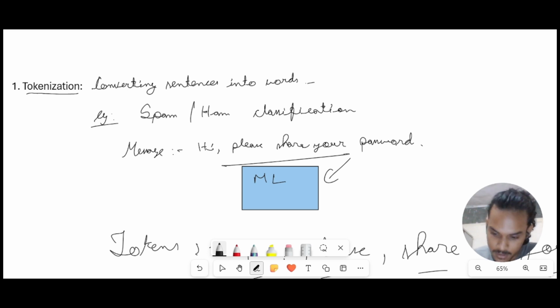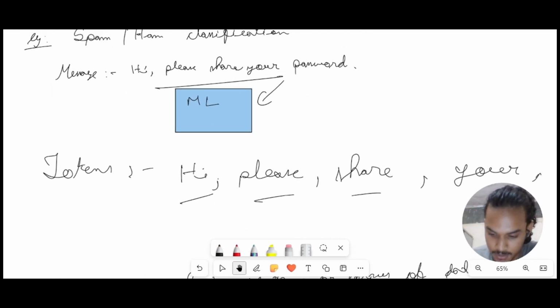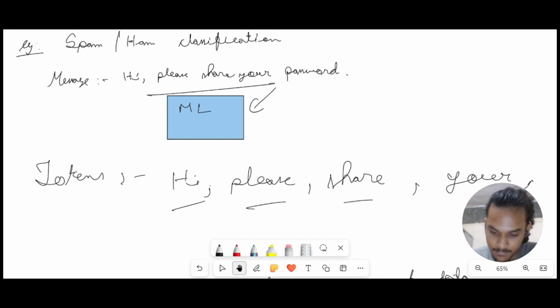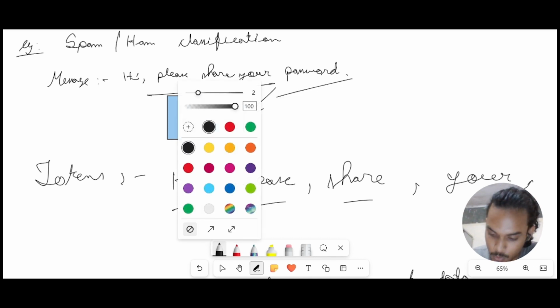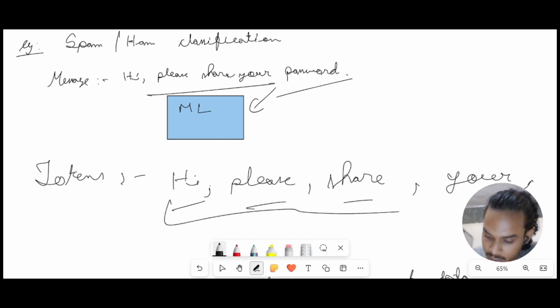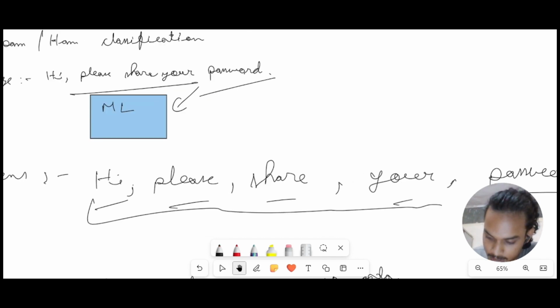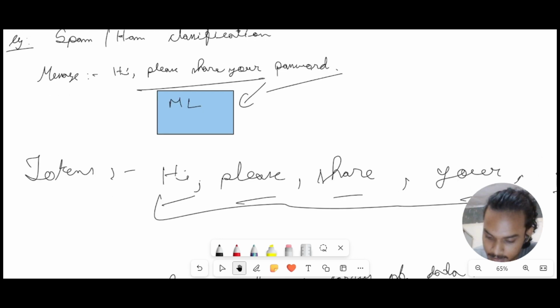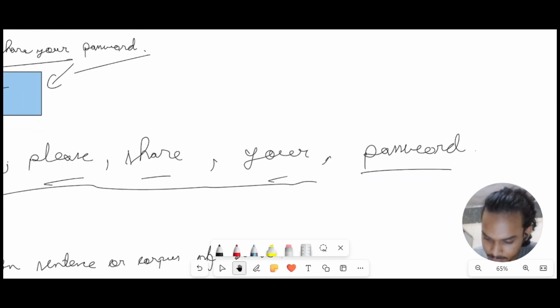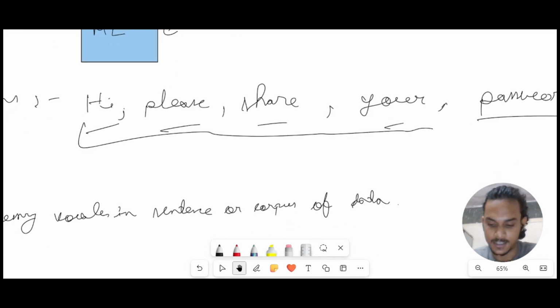So the first process to make our natural language understandable to the machine is to tokenize it. That's what tokenization is basically, making tokens, converting our sentences into words. For this particular sentence, the tokens will be hi, please, share, your, password, and every word is a different token, as you can see. That is all tokenization is.